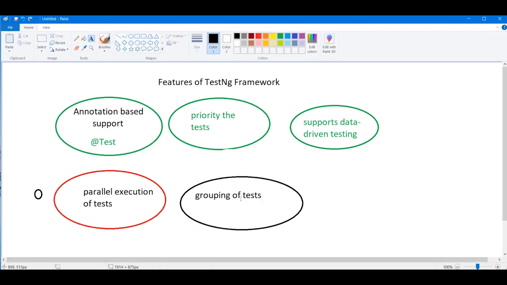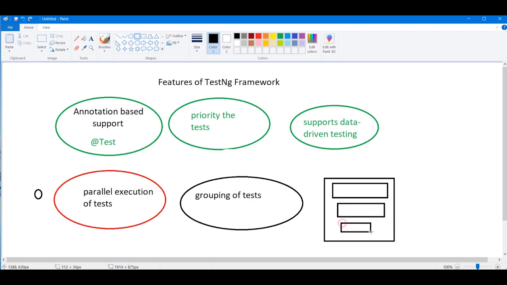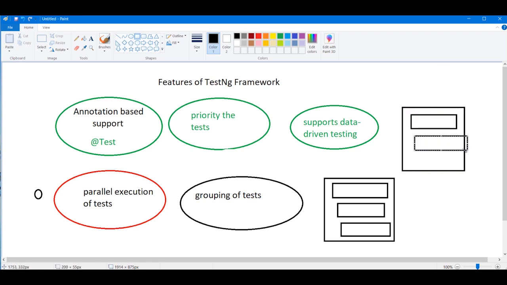It means, guys, let us suppose a test case is running. This is a test suite, and this is also a test suite, which contains multiple test cases.